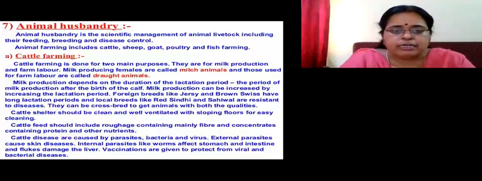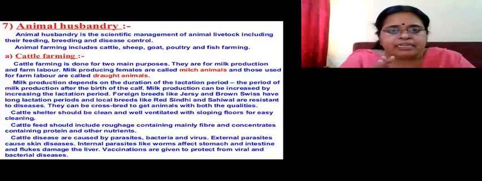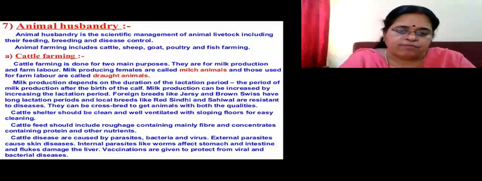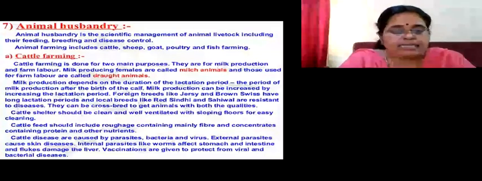Milk production depends on the duration of the lactation period. What do you mean by lactation period? Lactation period means the period during which the cow can produce milk after the birth of her calf. So that period is called lactation period, and based on the lactation period only, the amount of milk is also decided. Milk production can be increased by increasing the lactation period. You know, they are given some hormonal injections and all.